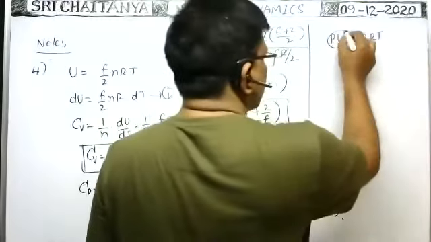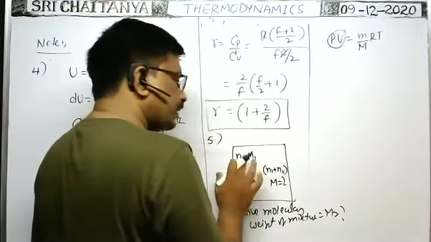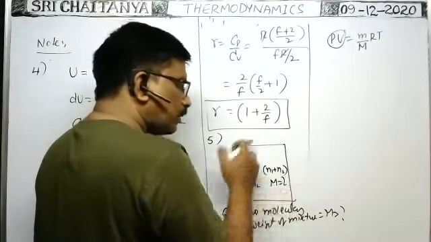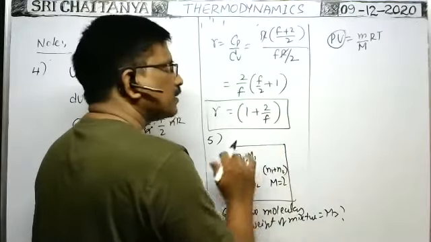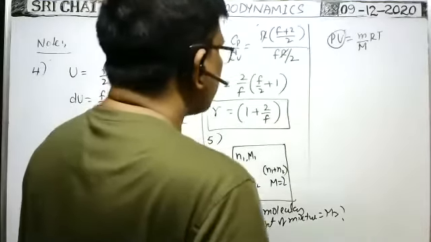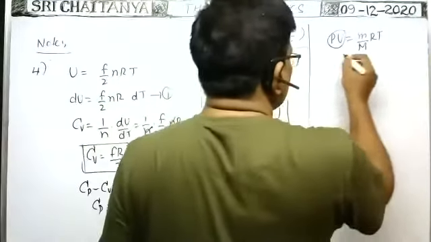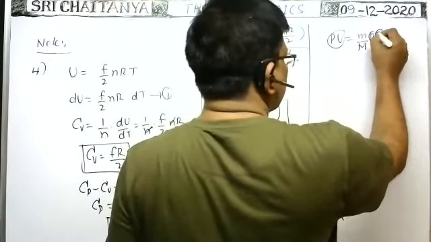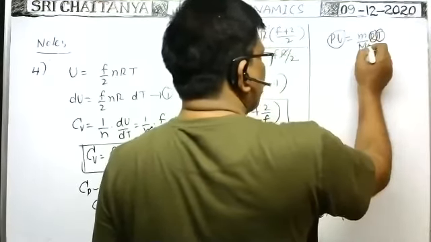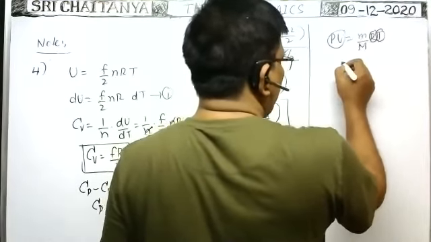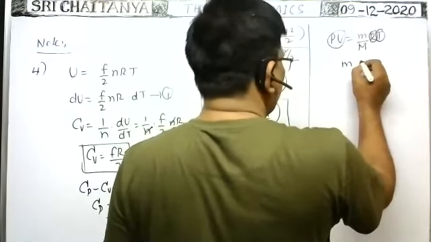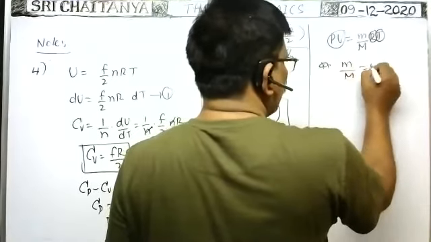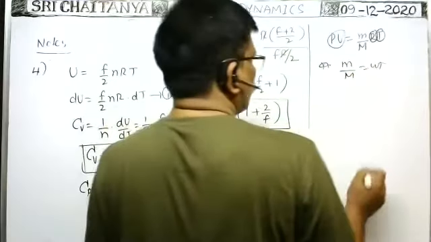PV is constant because for both gases P is the same, since both gases lie in the same vessel. For the mixture also the volume is the same. Therefore, in this case temperature is constant, and of course R is constant. Okay, molecular weights are different and masses are different. Then from this, mass is directly proportional to molecular weight. Of course, m by M is equal to constant.